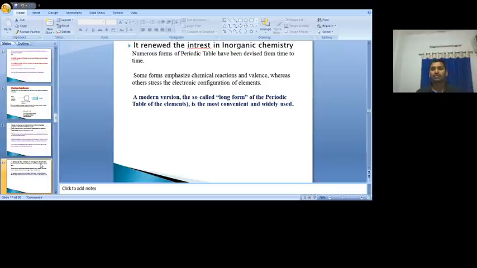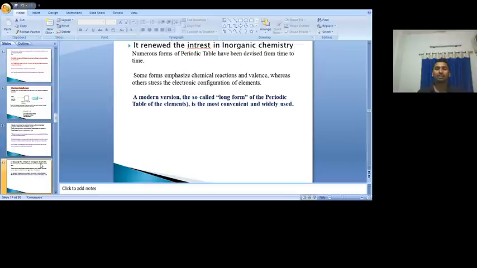Different scientists proposed different periodic tables. Some concentrated mostly on chemical reactions and valency. Some scientists concentrated on the electronic configuration of elements. So different scientists devised different periodic tables from time to time by concentrating on different areas.